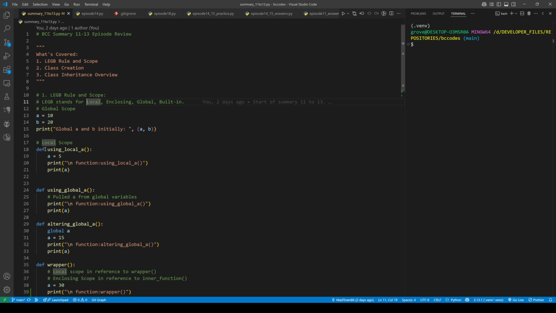So local scopes are created when you're using certain keywords. For instance, here, def, function name, followed by a colon. This requires indentation after the initial line, and all of this code here is considered the local scope of using_local_a. As you can see here, VS Code, as I'm sure other IDEs do, highlights which code belongs in which function's scope. And there are other keywords such as class, try, except, finally, if, else, and so on.